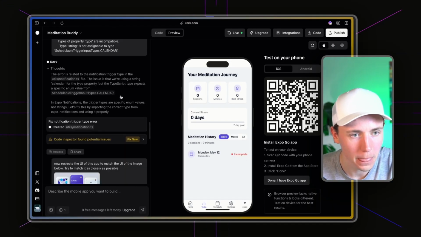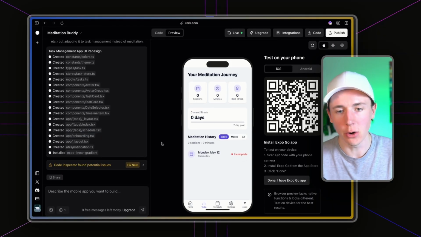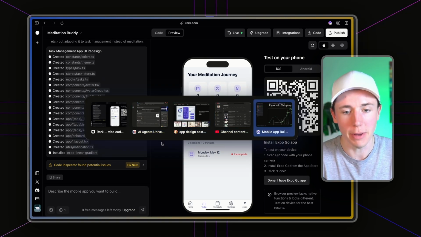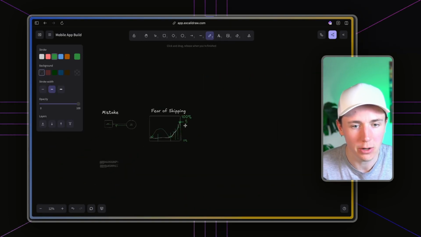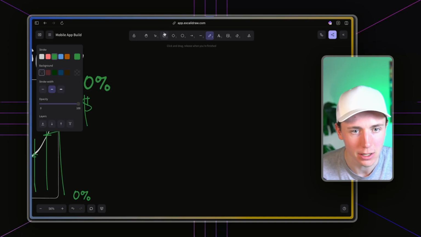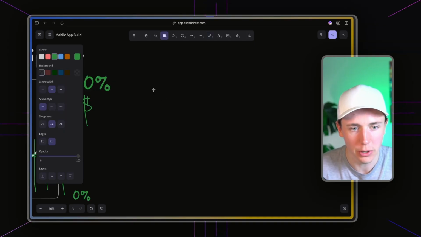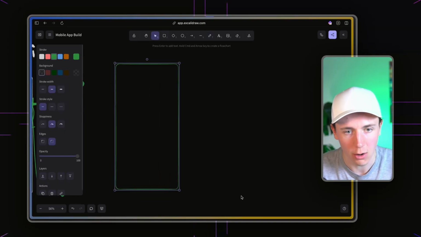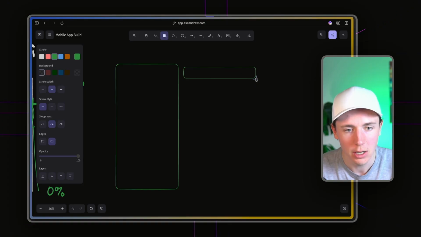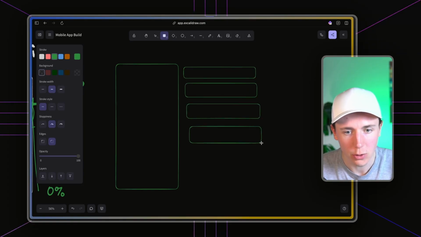And so it's essentially building this all out. So I want to go into strategy of how to actually vibe code better. And so let's say we go into fear of shipping. I want to add another principle in here. And the principle is there's two different ways. One is kind of how I just showed you, and the other way is a more effective way. And so if we go in here,